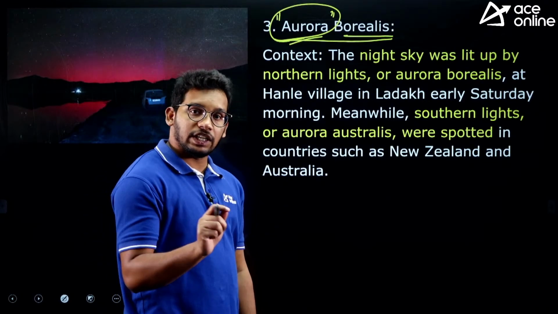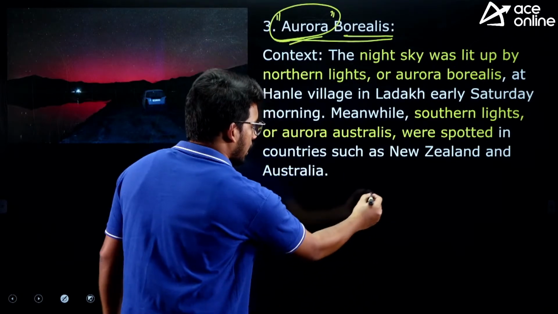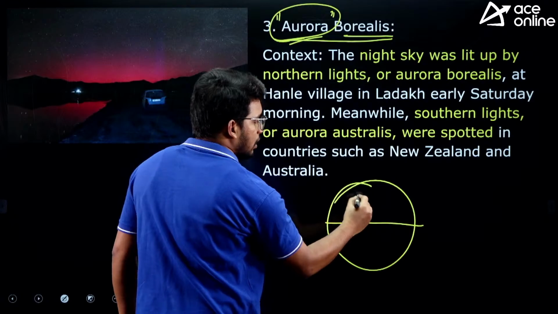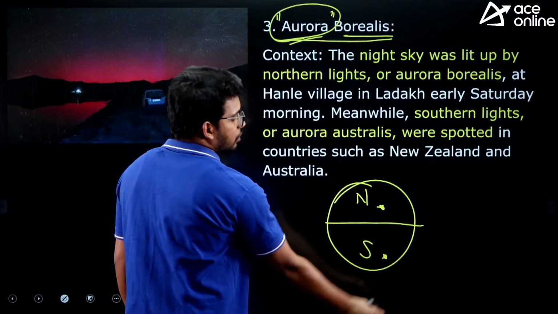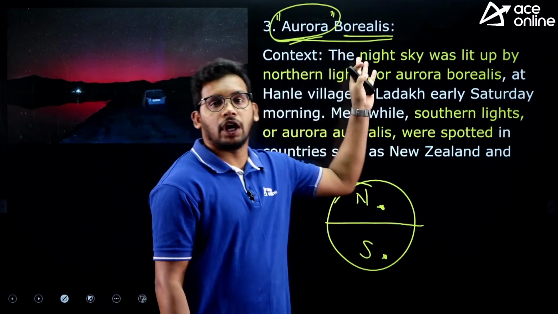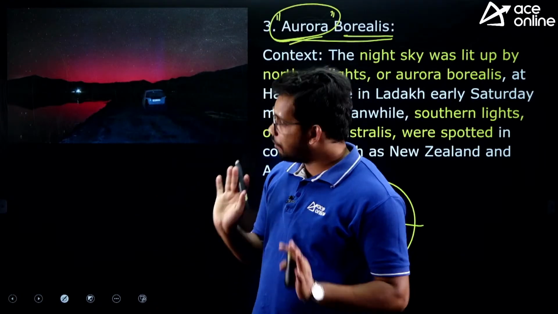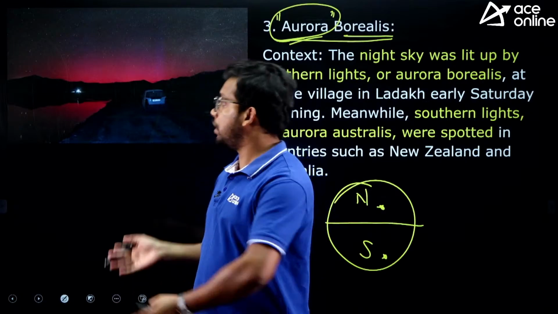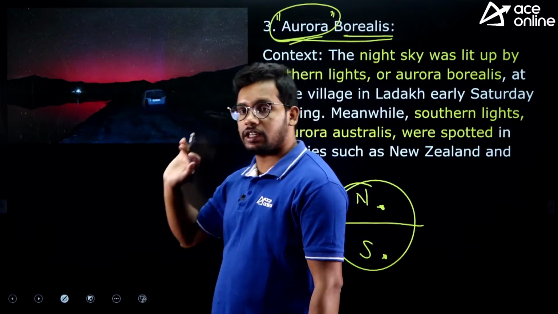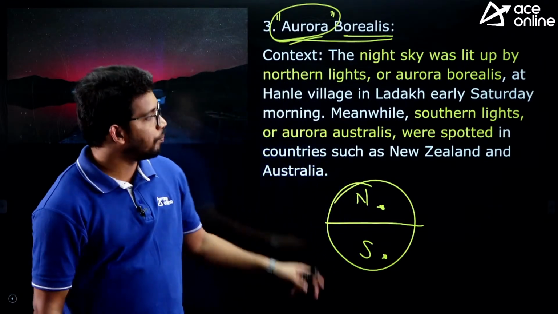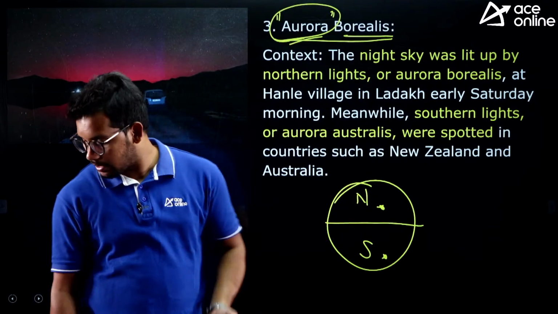Because in a certain region of India, that is the Ladakh region, as well as in the southern hemisphere. So earth is this one, and we have the northern hemisphere and southern hemisphere. So in Ladakh here, and then in Australia, New Zealand here, we were seeing the aurora, the lights. They are nothing but different lights in the sky. We will understand how they occur, why only in those particular regions, what the phenomenon is, everything we will understand, right. But just understand that there were some natural light phenomena in certain regions, in Ladakh in India. So that's why we have taken this article.